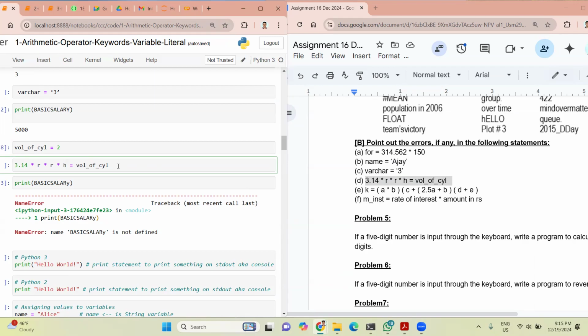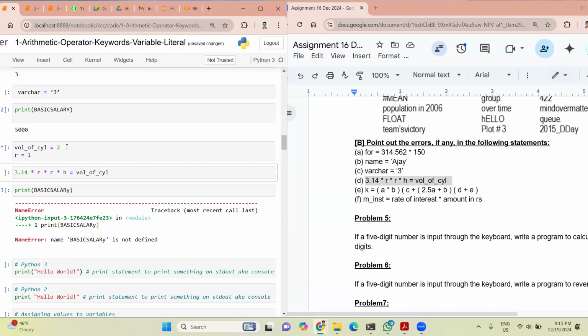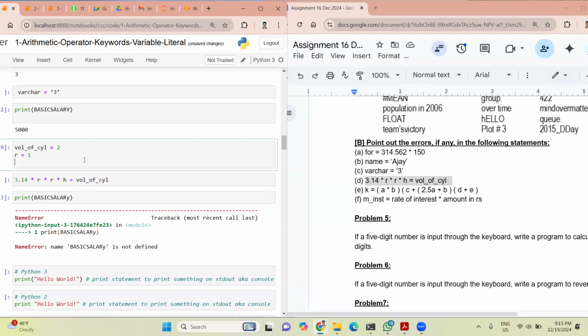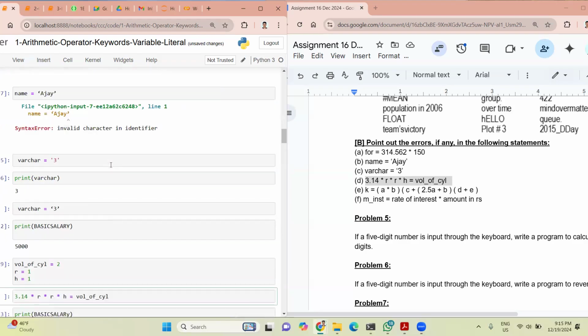Suppose, let us take some scenario. Otherwise, it will be incorrect. I'll put some values for R, some values for R, and some values for H. Now we have to understand this.